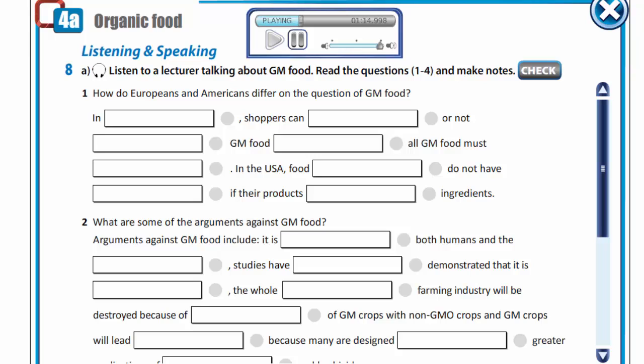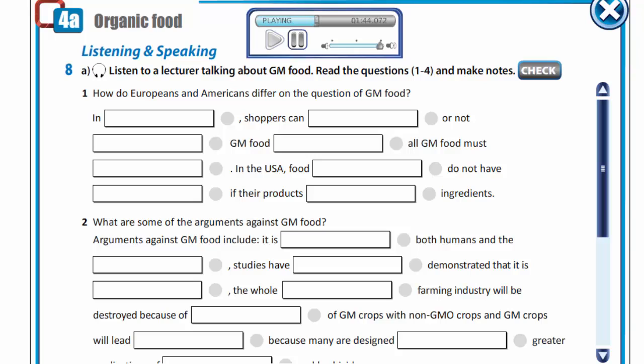Who is right? A genetically modified organism, GMO, is a plant, animal, or microbe, for example bacteria, that is created when scientists combine DNA from one species, say a fish, with another species, say a strawberry plant. By cutting and pasting together the DNA of very different species, scientists can produce organisms that would never actually exist in nature.